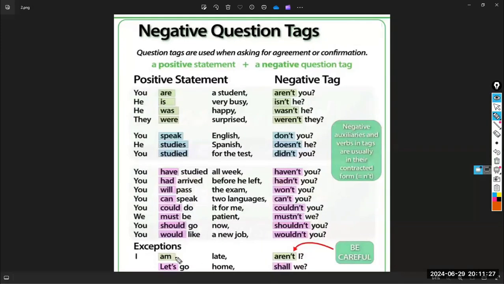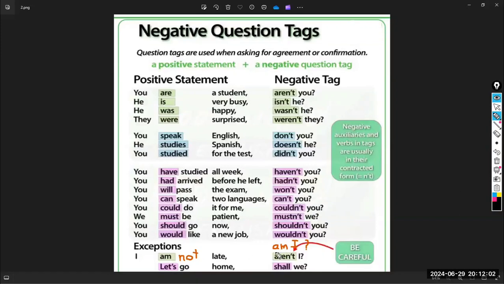If you have a negative, for example, I'm not late, what is the question tag? Am I? Am I? Question mark. Because we already have a negative. Bravo, Muhammad. So guys, please, if it is negative, like I'm not late, you have to say am I. But only if it is negative.